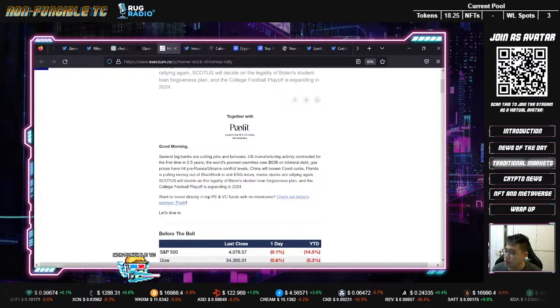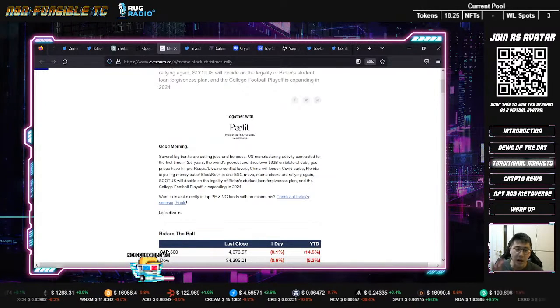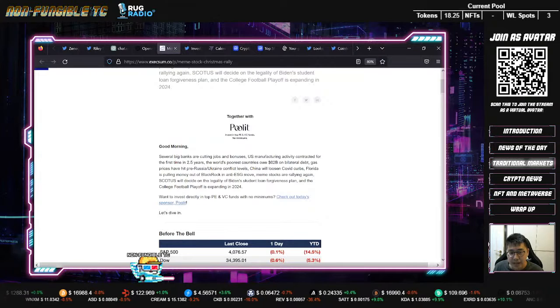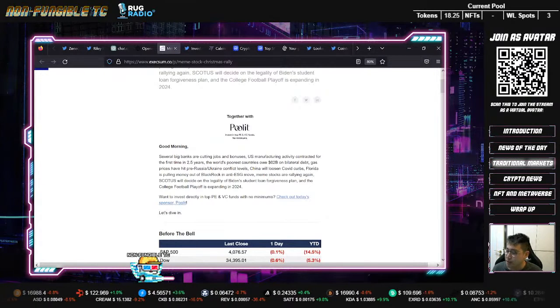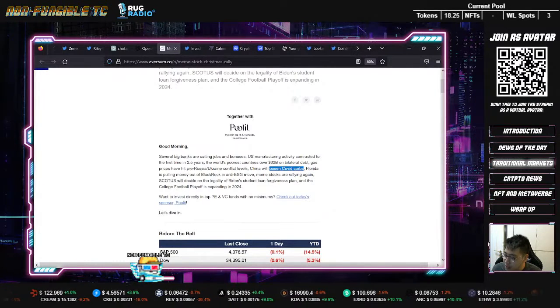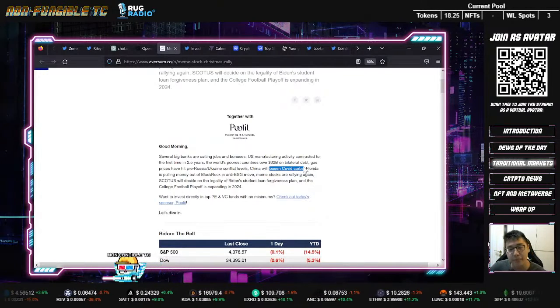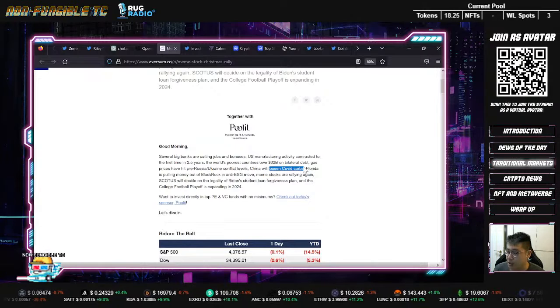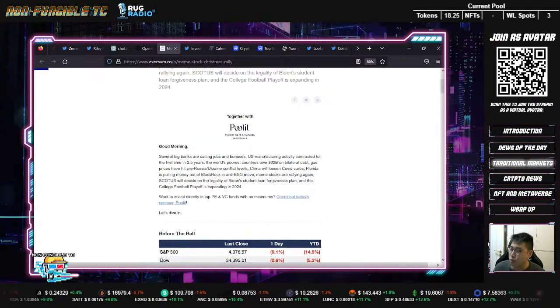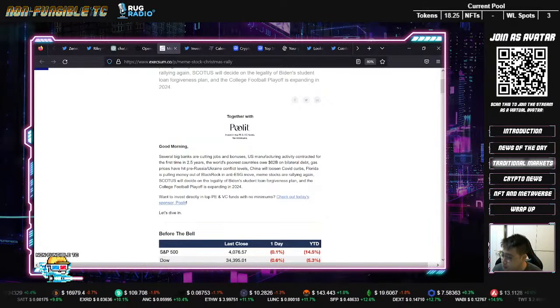China is loosening COVID curbs. So there's a lot of negativity. But in that, some people think that the market is good, because if there are fewer COVID lockdowns in China, it means manufacturing will ramp up, and that might help with the supply crisis because there's more product coming out.